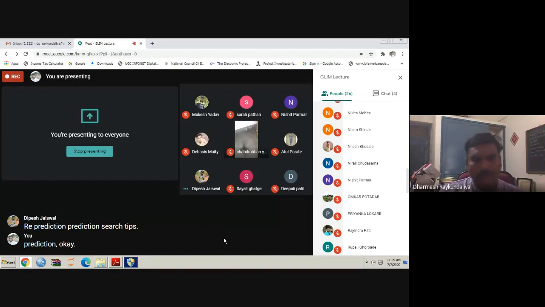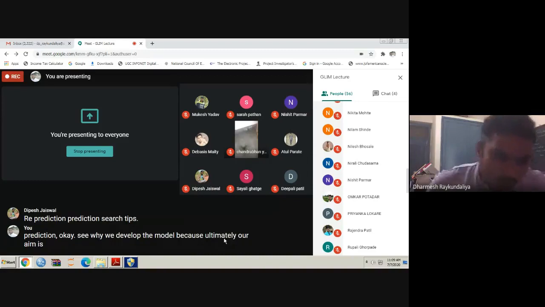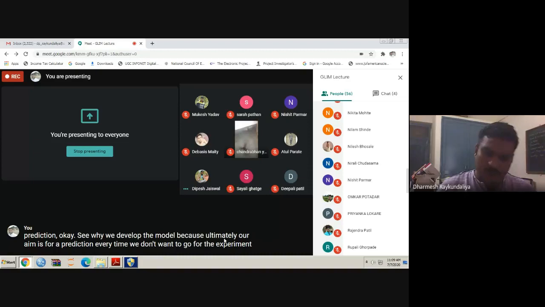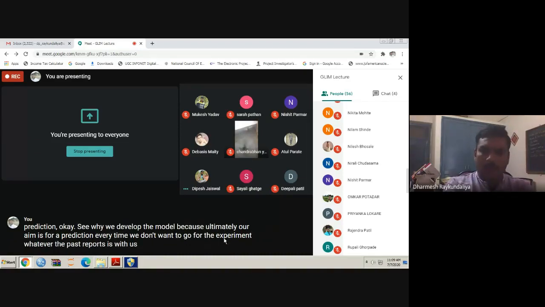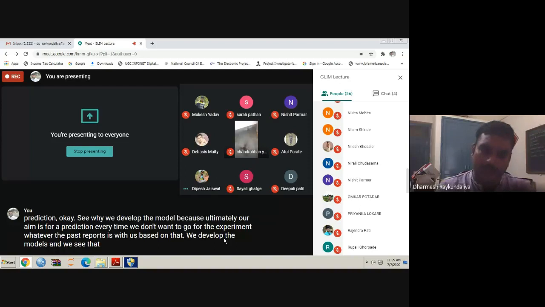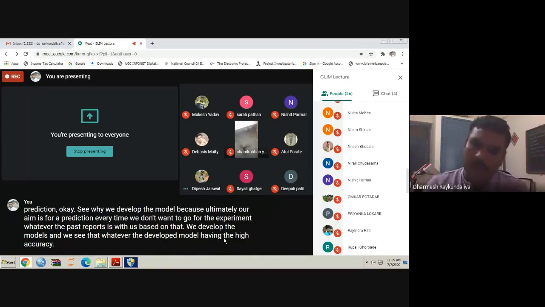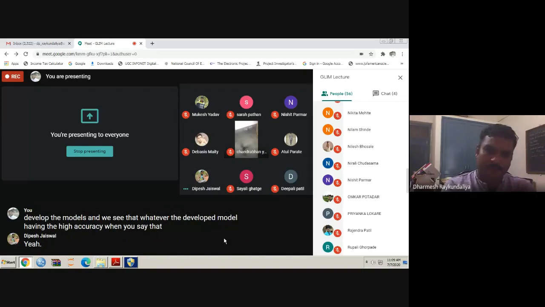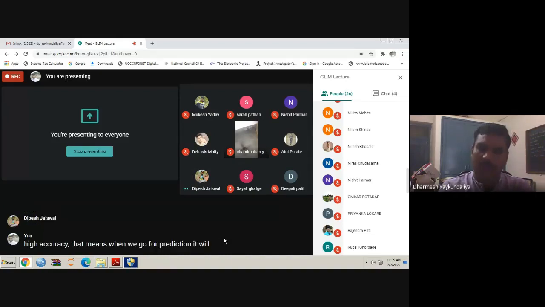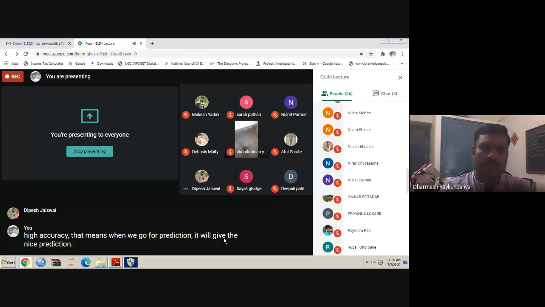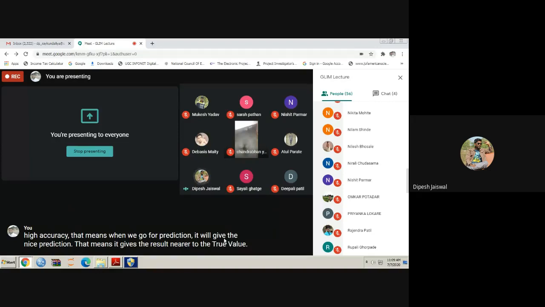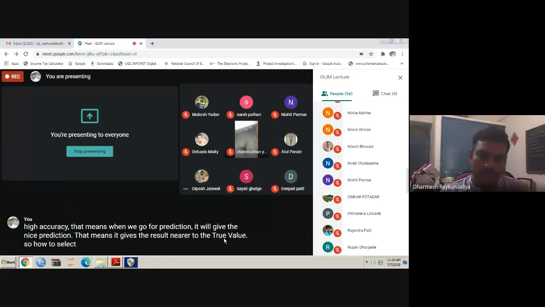See, why do we develop the model? Because ultimately our aim is prediction. Every time we don't want to go for the experiment; based on whatever past records we have, we develop the models, and we see that the developed model has high accuracy. When you say high accuracy, that means when we go for prediction, it will give a nice prediction. That means it gives the result nearer to the true value. So how to select the good predicted value? The good prediction depends on the good model.